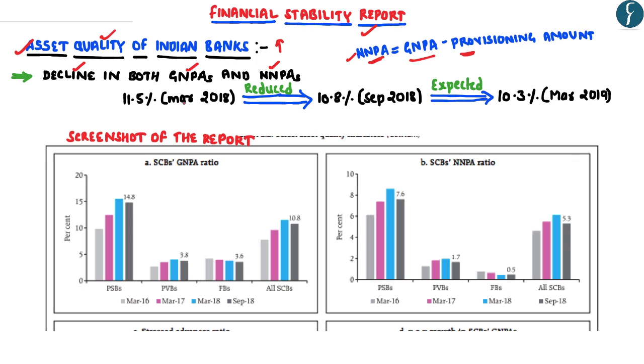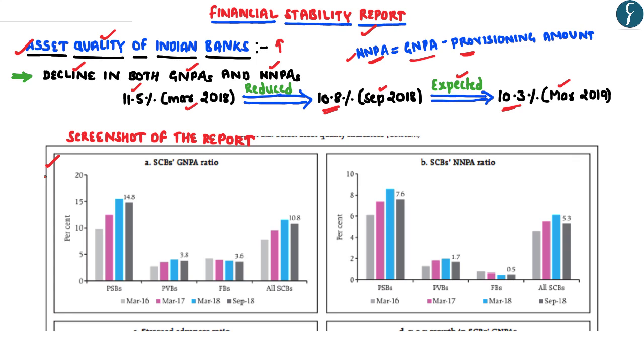And if you can see here, at the start of the financial year, the gross non-performing assets of the Indian banks were at 11.5%. However, by September 2018, it has been reduced to 10.8%. And the report further highlights that the gross non-performing assets are expected to reduce further to 10.3% by March 2019.